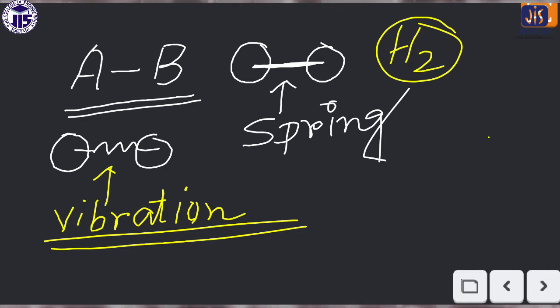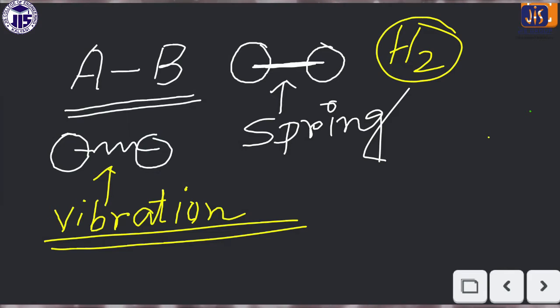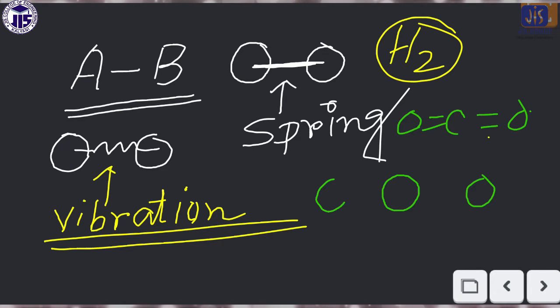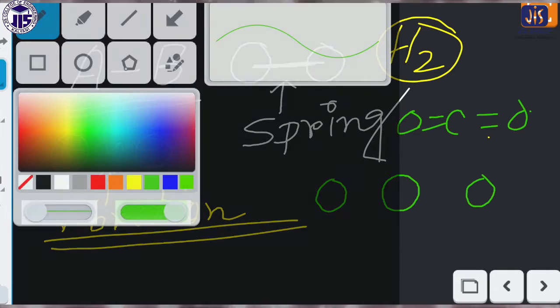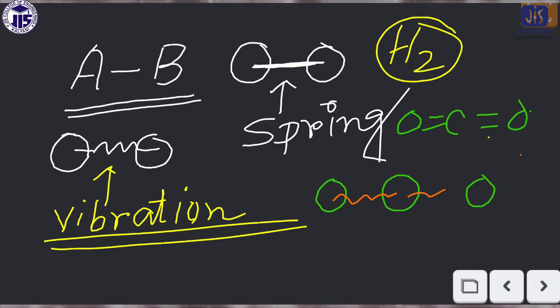Now if we take a compound which is not diatomic, it may be triatomic, where 3 atoms are attached, for example CO2. We can draw the structure like this: the middle atom, a side atom, and another side atom, connected with 2 springs.